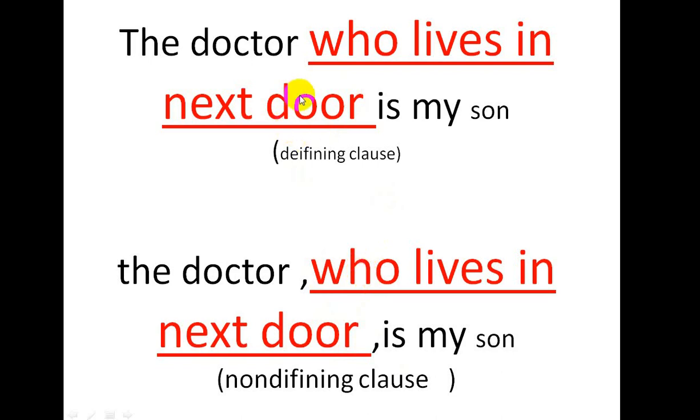The first one is: the doctor who lives in next door is my son. Who is preceded by the doctor. So who here describes the doctor, defines the doctor. Defining means describing. Whatever the subject is preceded by the relative pronoun who, it describes. So it may be somewhat confusing.